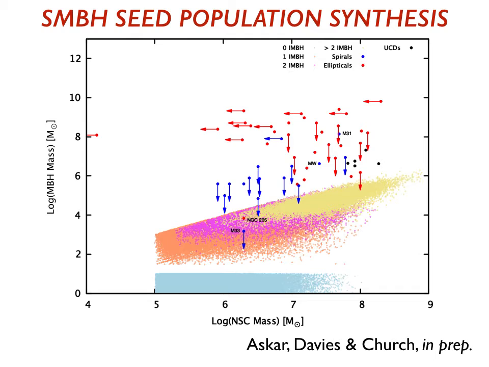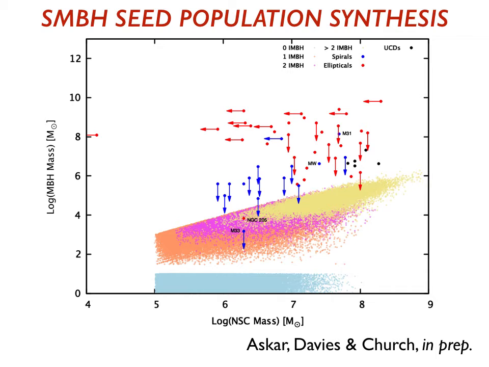Okay, anyways, looking at the simulations though, what we have there is actually the number of IMBHs populated in our nuclear stellar cluster. So the blue dots at the bottom are where we have no intermediate mass black hole at all. The orange dots are where we have one, the purple dots are where we have two, and the yellow dots are where we have three or more.